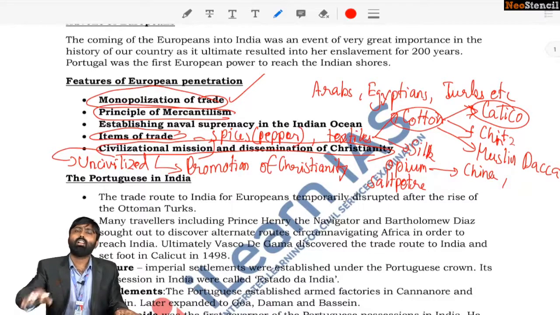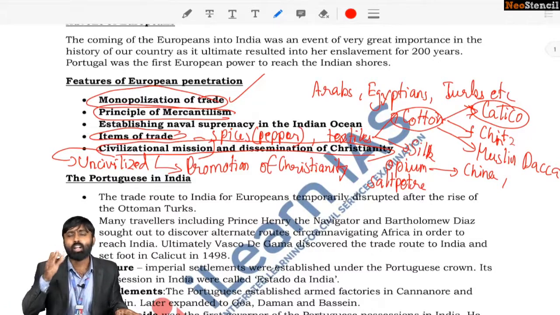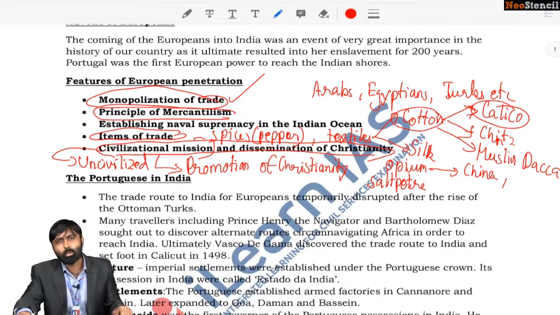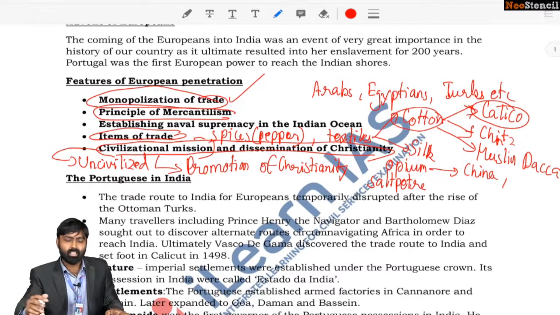Okay, so now what happened was that these third world nations or these colonized nations lost their industries. They were deindustrialized because of the inundation of British products or colonial products from European powers. So it had a flip side too. When free trade came about, it destroyed the rest of the world except Europe. Okay, so that too is something to be remembered. Now, civilization mission and dissemination of Christianity, remember that too. So this is about it.